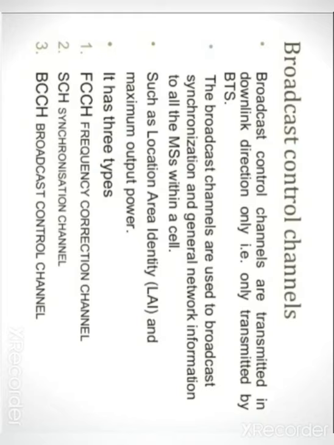Now I already explained the broadcast channels. The broadcast control channels are transmitted in the downlink direction only, that is, only transmitted by the BTS. The broadcast channels are used to broadcast synchronization and general network information to all the mobile stations within a cell. Actually, it has three types: FCCH, SCH and BCCH. I already explained all this.